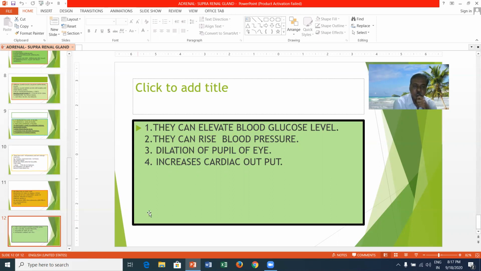This is the gist about the adrenal glands. Adrenaline and noradrenaline are called emergency hormones. During an emergency, they cause fight or fright. This is the gist about the adrenal glands.